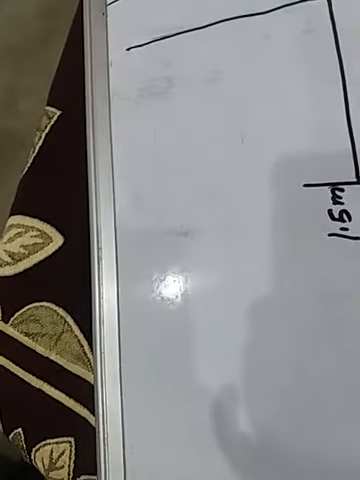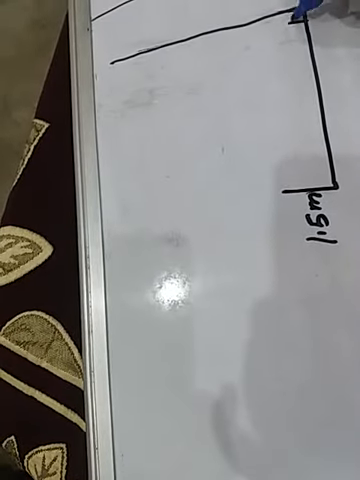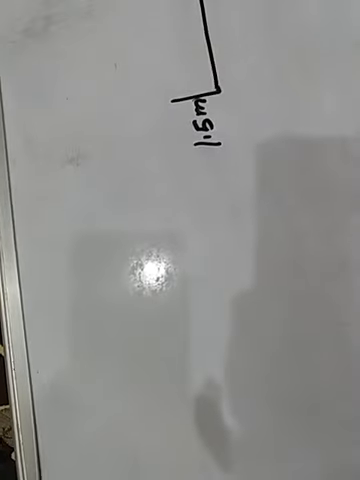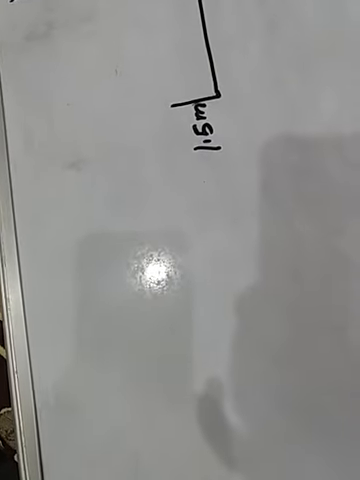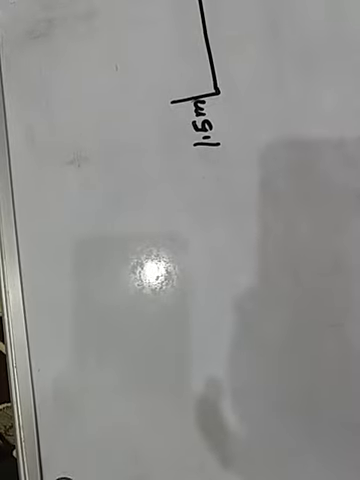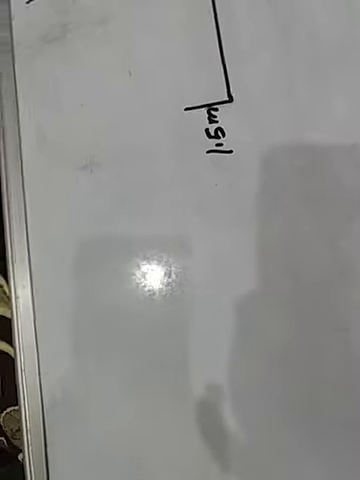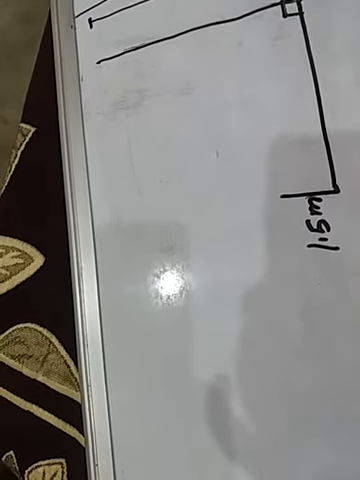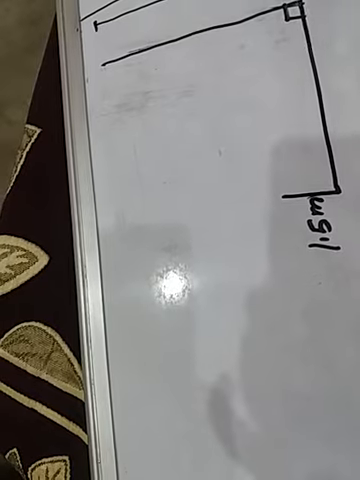Okay. Here the building is perpendicular. So a 1.5 meter tall boy is standing. Look at the question: a 1.5 meter tall boy is standing at some distance from a 30-meter tall building. What is the height of this building? It is 30 meter.